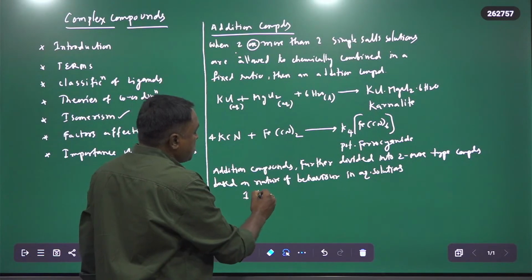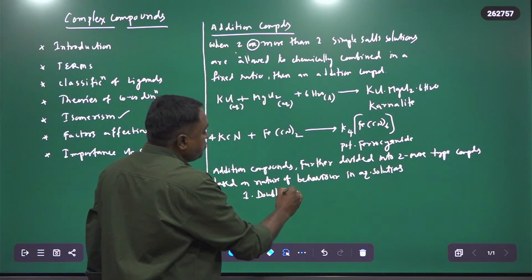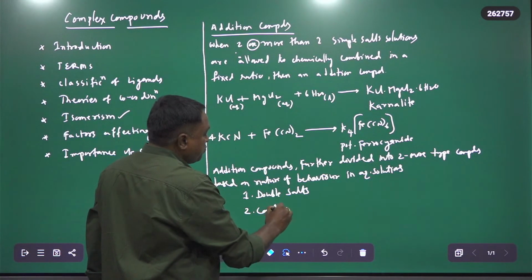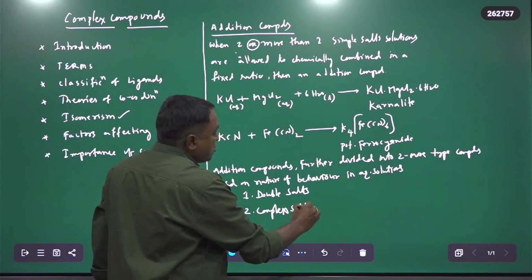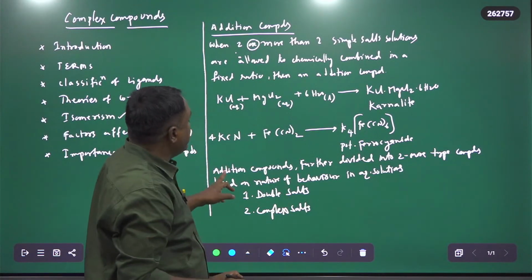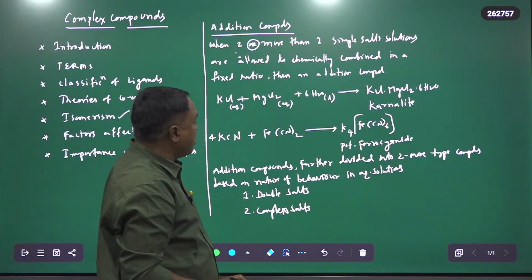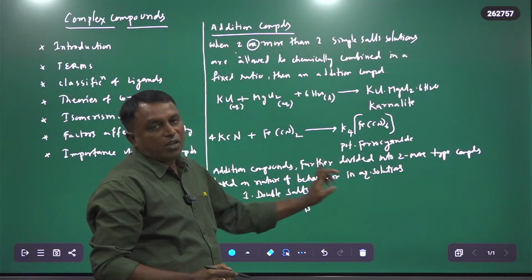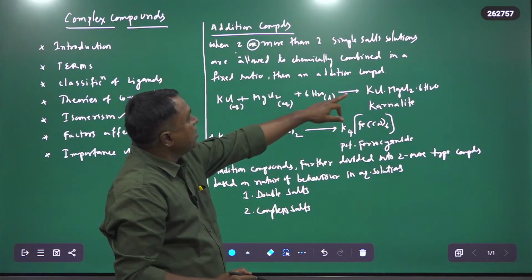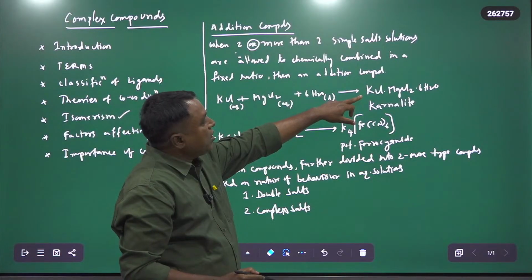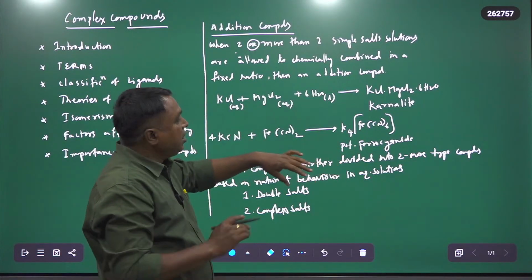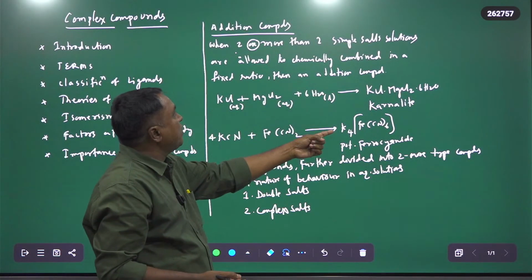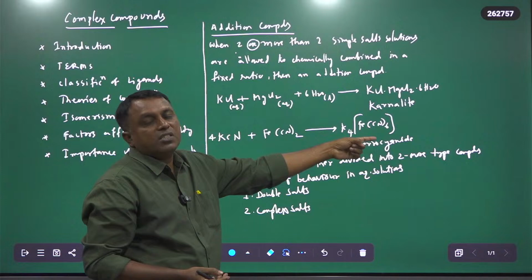One is double salts and another is complex salts. Again I repeat, addition compounds are further divided into two types based on the behavior of these compounds in aqueous solutions. Carnallite dissolves in a different manner compared to the same type of addition compound, potassium ferrocyanide, when dissolved in water.